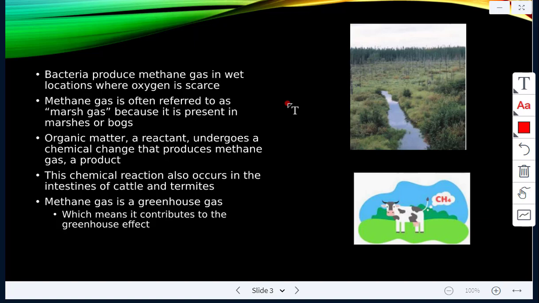Organic matter is the reactant. It undergoes a chemical change that produces methane gas. The methane gas is the product. This chemical reaction also occurs in the intestines of cattle and termites, and methane gas is CH4. It is a greenhouse gas. I'm not sure if you've heard of a greenhouse gas before, but basically it contributes to the greenhouse effect, which is leading to global warming.